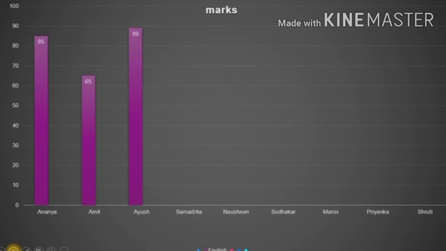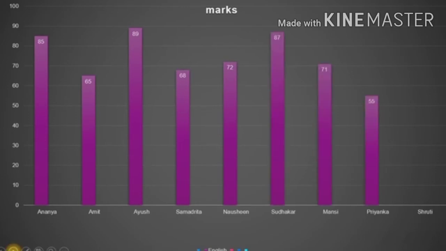Ananya 85 and then Amit 65 and then Ayush with 89, a very good score, and then Samadrita and Naushin. So when we show them one by one, we are able to capture their attention, and students love to see these types of graphs when they are animated. So this is the difference we can bring to our slides by animating them.